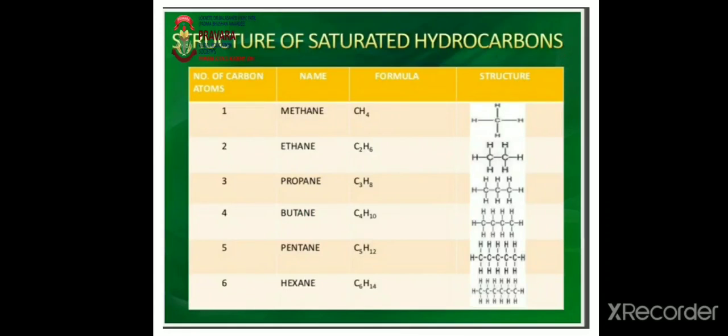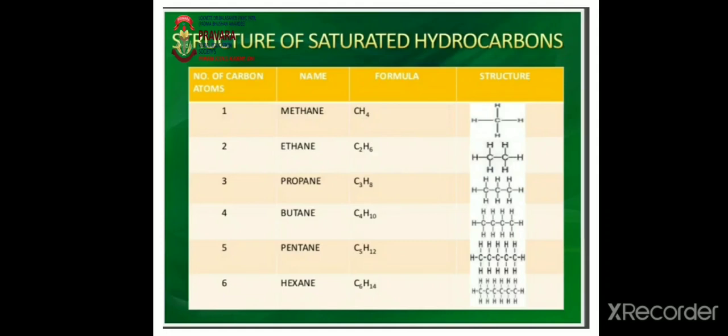So, you have to remember that in saturated hydrocarbon, there is a single covalent bond between carbon atoms.